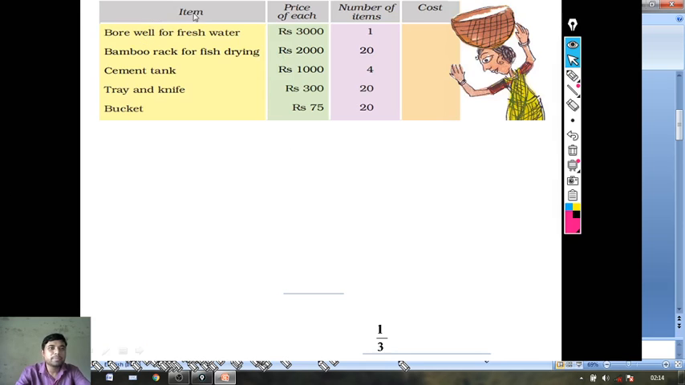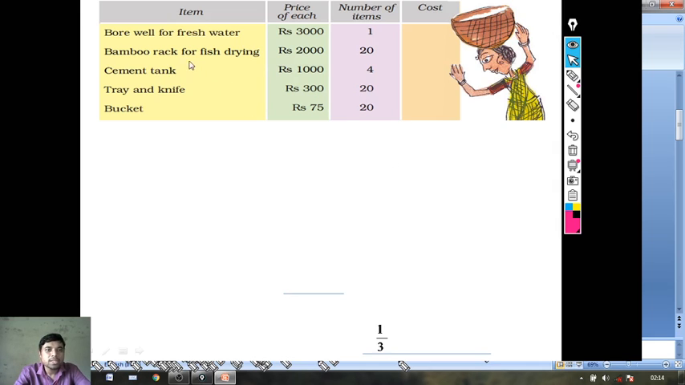Here, look, in this table: item given, price of each given, number of items given, cost to find. Bore well for fresh water, rupees 3,000, item 1. Bamboo rack for fish drying, rupees 2,000, number of items 20. So we have to find the cost. If the cost of one item is already given, no problem. But here for bamboo rack for fish drying, one costs 2,000. What will be the cost for 20? We will do multiplication. In the same way we will fill the table.